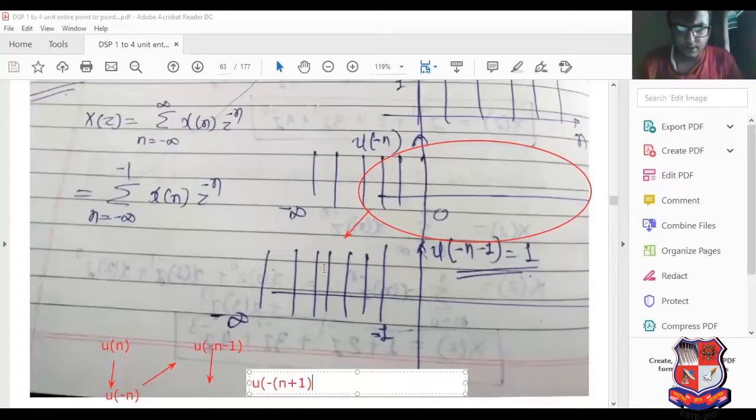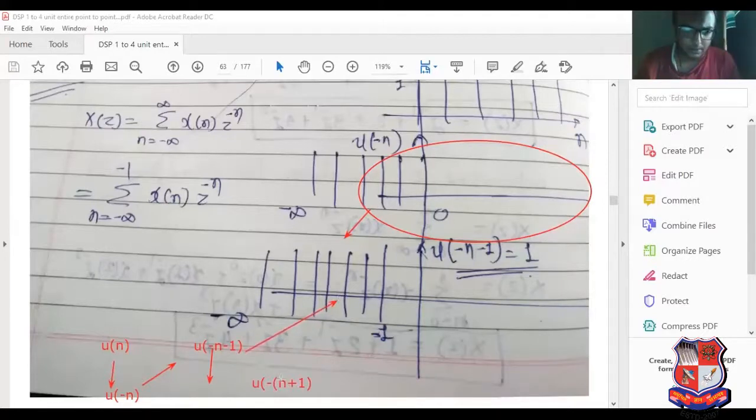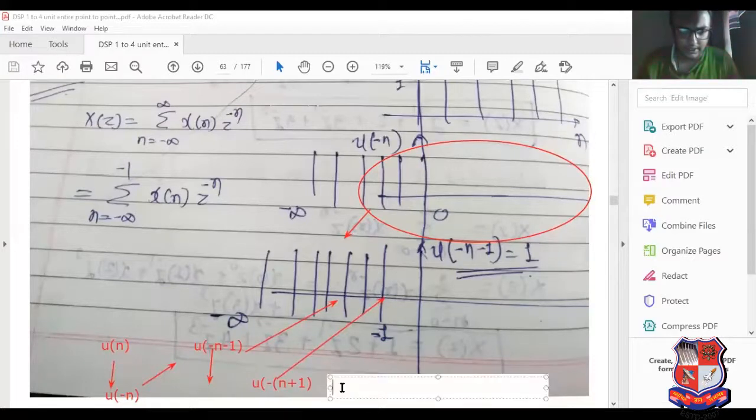So first of all, do the mirror signal. The mirror signal is present here, and then apply the operation of advance. See this. So first apply mirror, then apply advance.